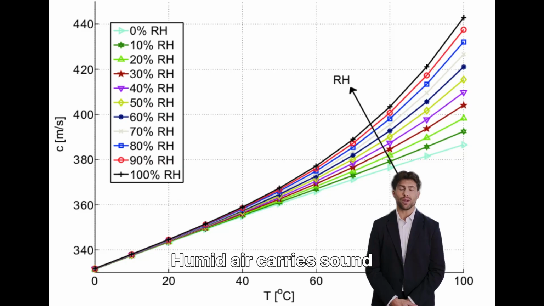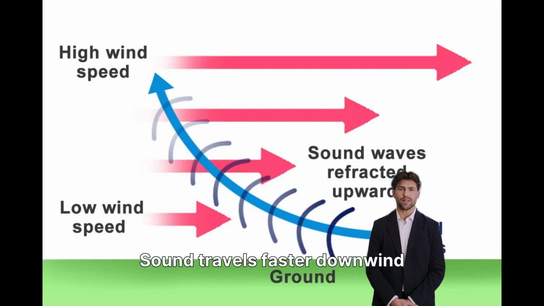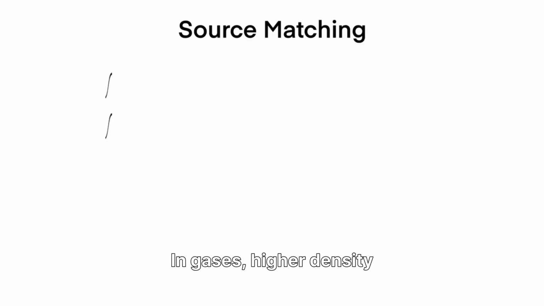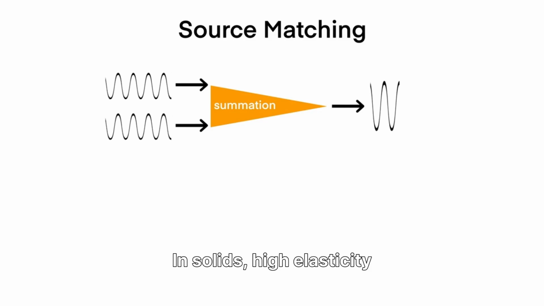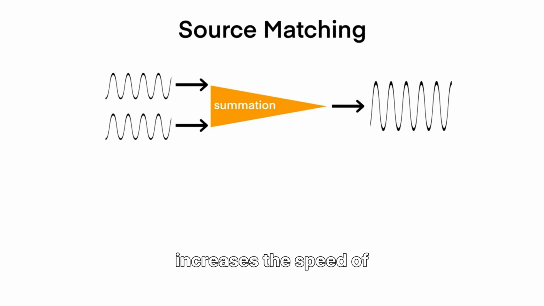Humid air carries sound slightly faster than dry air. Sound travels faster downwind and slower upwind. In gases, higher density reduces sound speed. In solids, high elasticity increases the speed of sound.